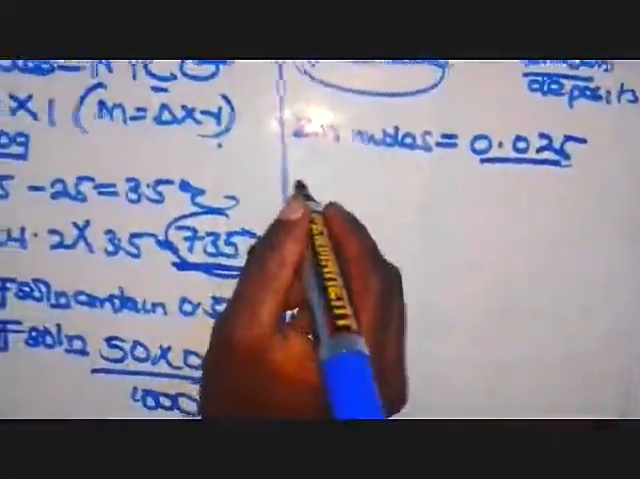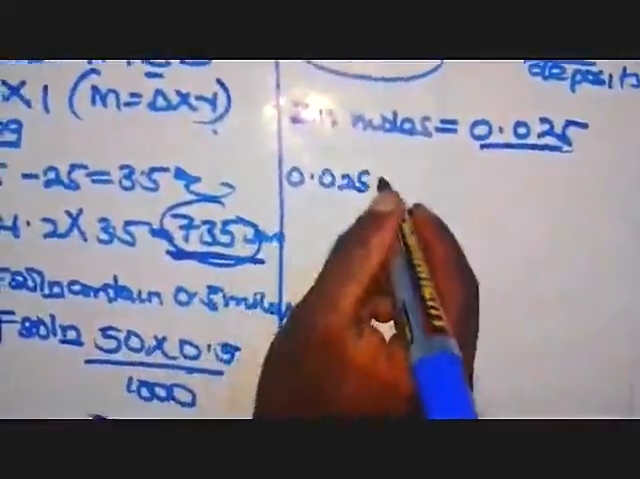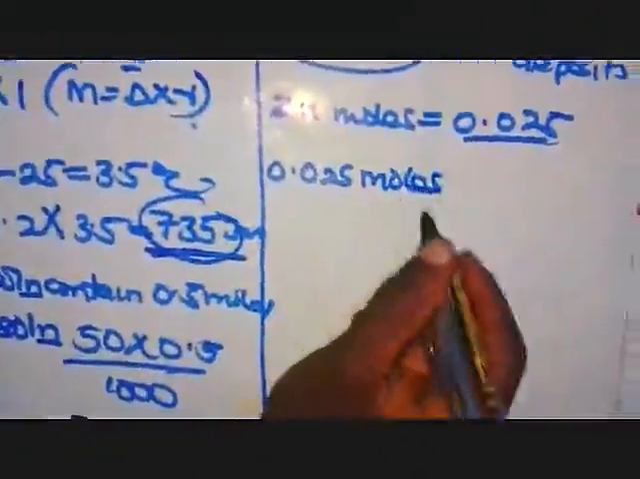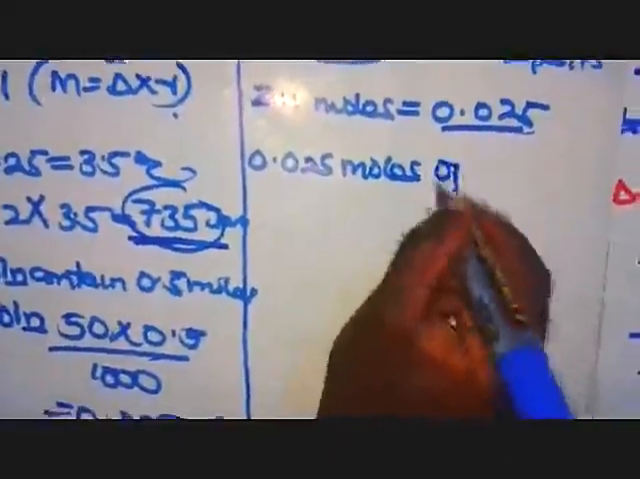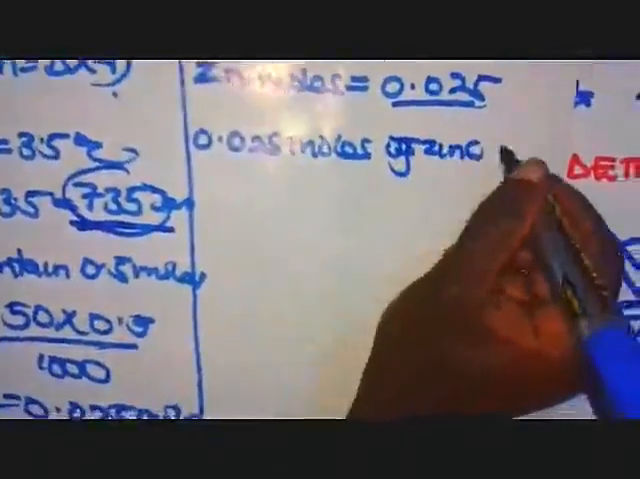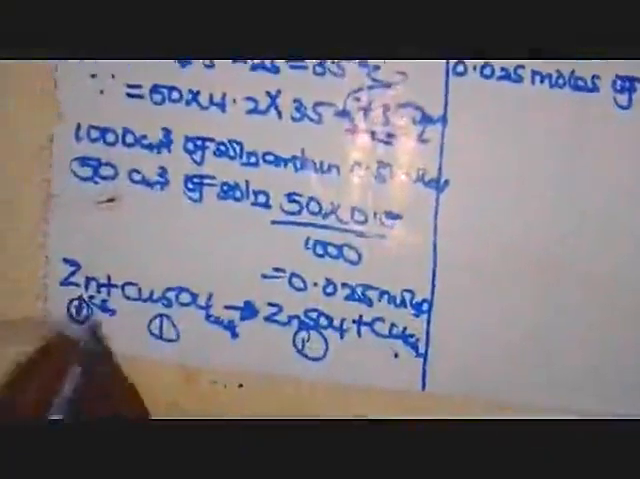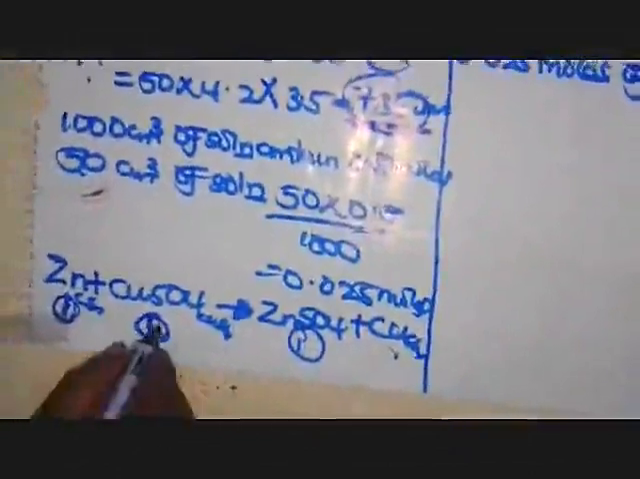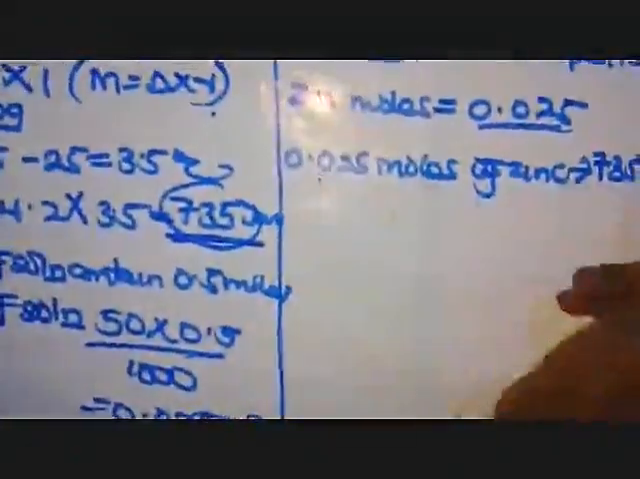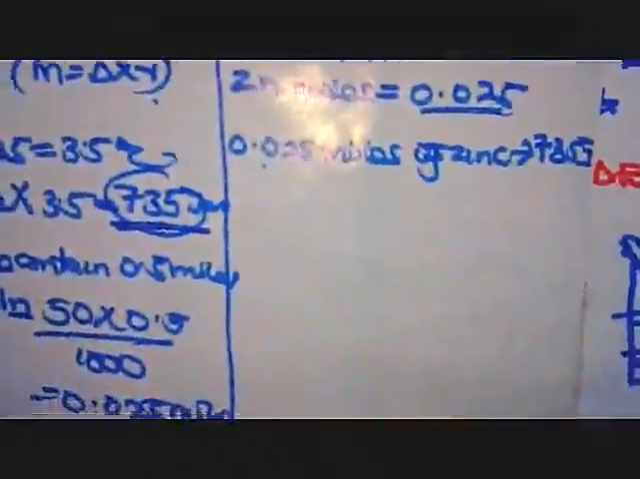Now, those are the moles which are producing this amount of heat. So we shall say that 0.025 moles of zinc produce the heat which we calculated, the 735. Remember, as here the mole ratio, I beg your pardon, we are considering that one of zinc and that one of copper 2 sulfate. Because we want to find the zinc moles now. So from there, this produces that amount of joules.